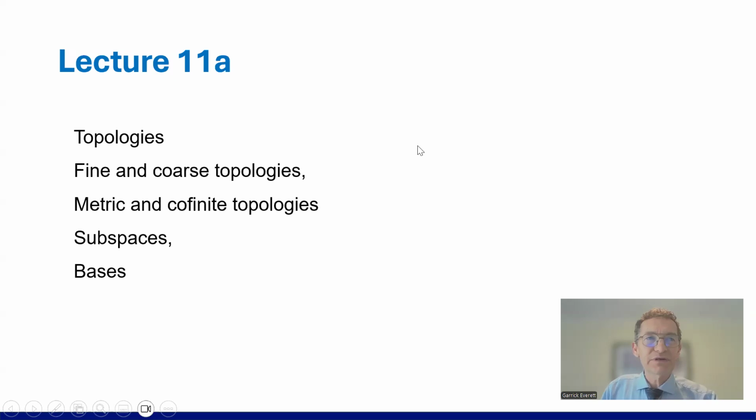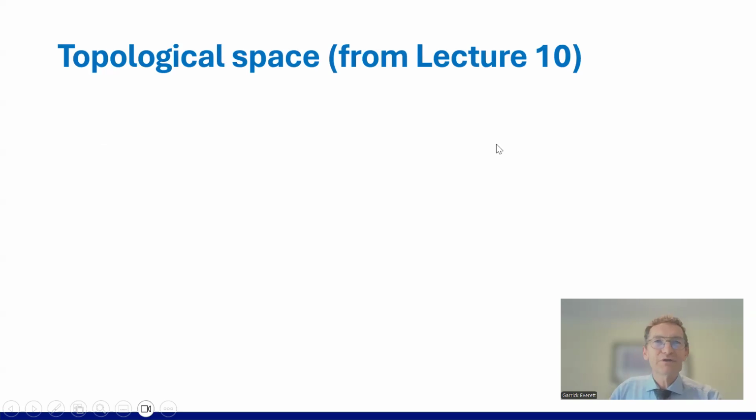Okay, so we're going to look at topologies, fine and coarse topologies, metric and cofinite topologies, subspaces and bases, and lecture 11b will continue on from bases. So lecture 11c. Okay, topological space. Now this is from lecture 10, just as a reminder.